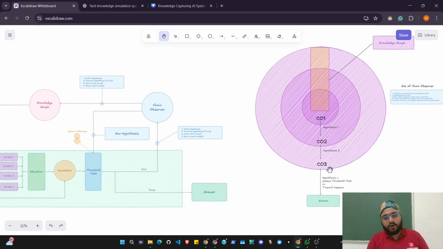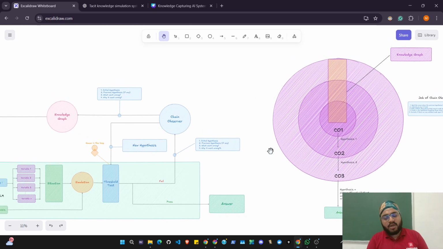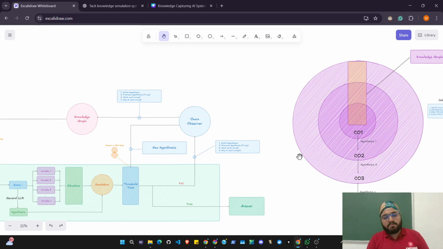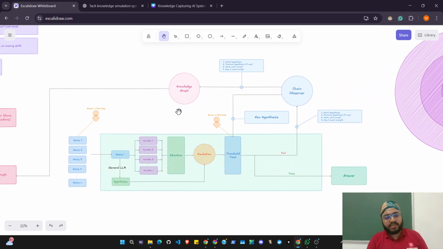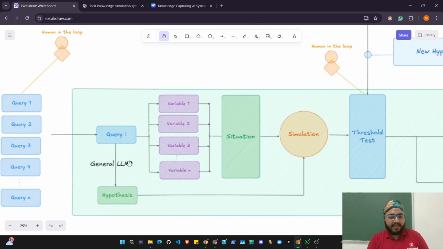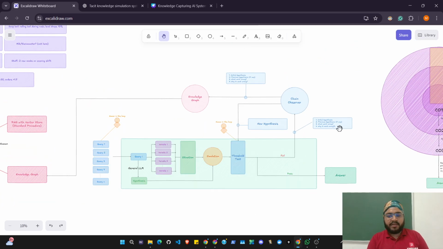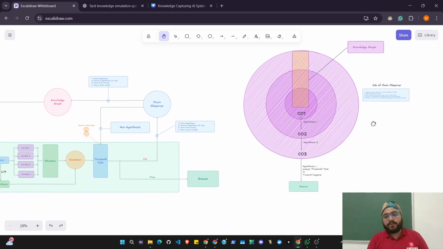With that threshold score, when the satisfactory result comes, we know that the chain observer 3 or the nth chain observer, maybe 7, maybe 11, maybe the 21st chain observer, the one making the new hypothesis, already has data which is much richer after making many mistakes. It is much richer than what we had here with the general LLM. So we already have an AI expert at this point.